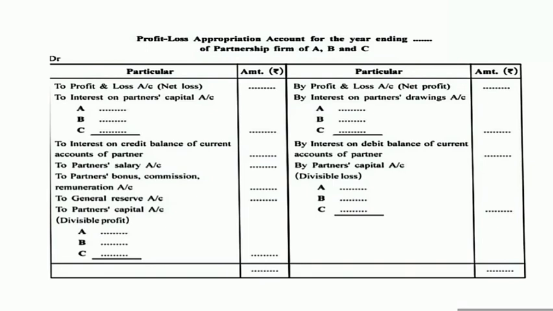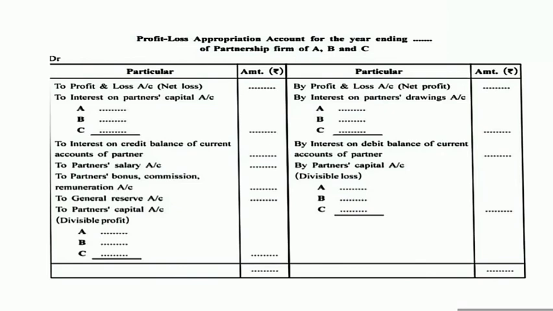Okay, after that, 'to partner salary account'. If any salary is given to any partner, that amount will be recorded on the debit side of the profit and loss appropriation account. 'To partners bonus, commission, and remuneration account'.